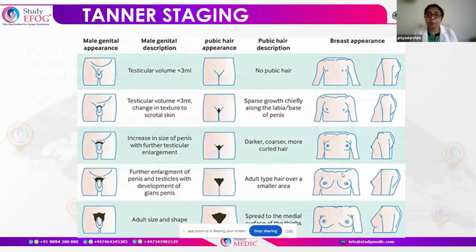To understand puberty better, we have the Tanner staging. We have different descriptions of the external genitalia appearance, the pubic hair, and also the breast appearance. This will give us an overall idea of how the secondary sexual characters are developing in both the sexes.